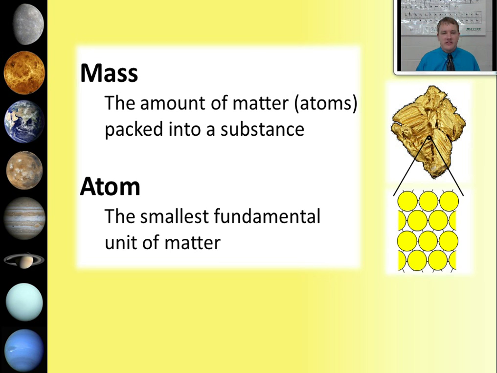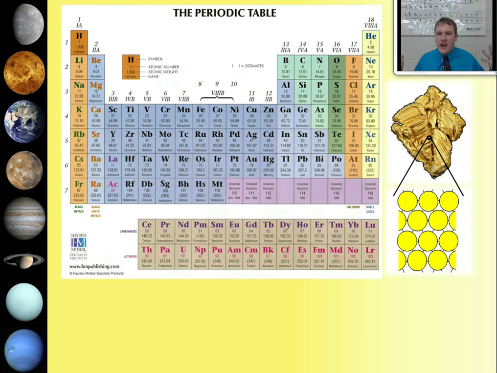Now here's something kind of interesting. We have this listing of all of the known elements in the universe. We call that the periodic table of elements. As you go farther down and across on the periodic table, the atoms that are located farther down and across are actually bigger than atoms that are near the top and on the left. If we look at where gold is on the periodic table, we realize that it's near the bottom, so it has some pretty hefty atoms. The size of the atoms matters, and the closeness that the atoms are able to pack together matters for how massive an object is going to be. So gold, even if you have a small piece, is able to have a huge amount of matter packed into it that makes it very massive.